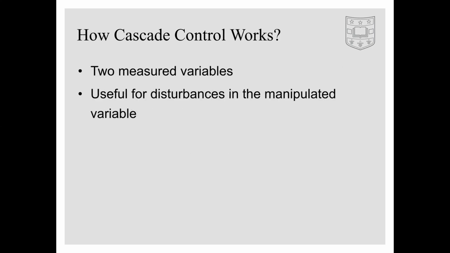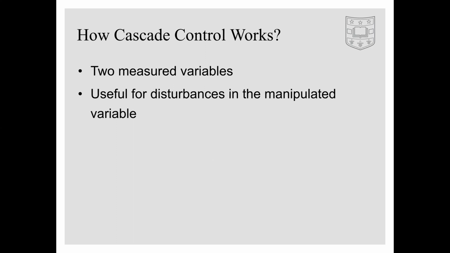So how does cascade control work? Cascade control introduces a secondary measured variable alongside the main measured variable of interest. This allows the system to detect and correct disturbances in that secondary variable long before those disturbances would make their way through the system and be measured by a change in the primary measured variable.